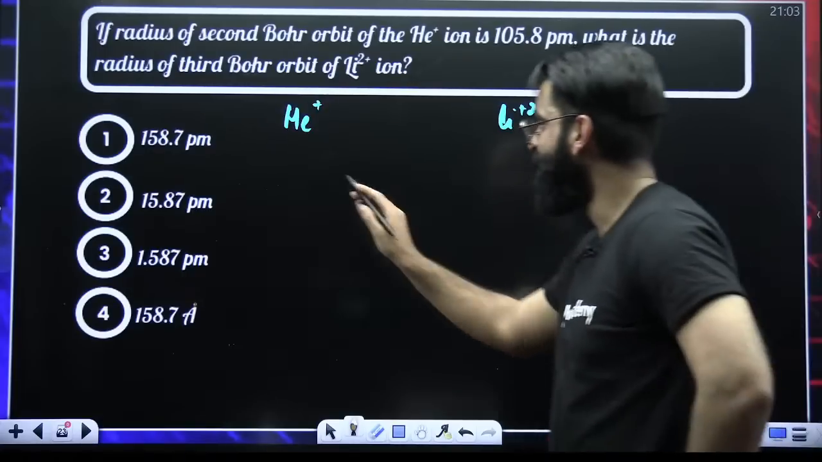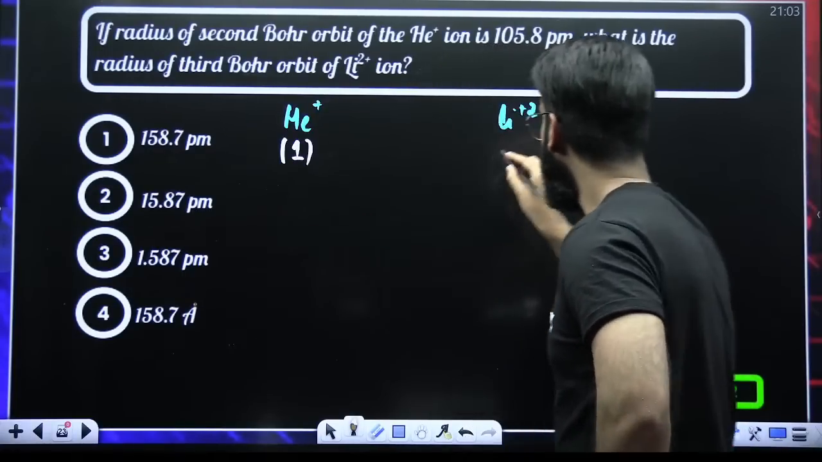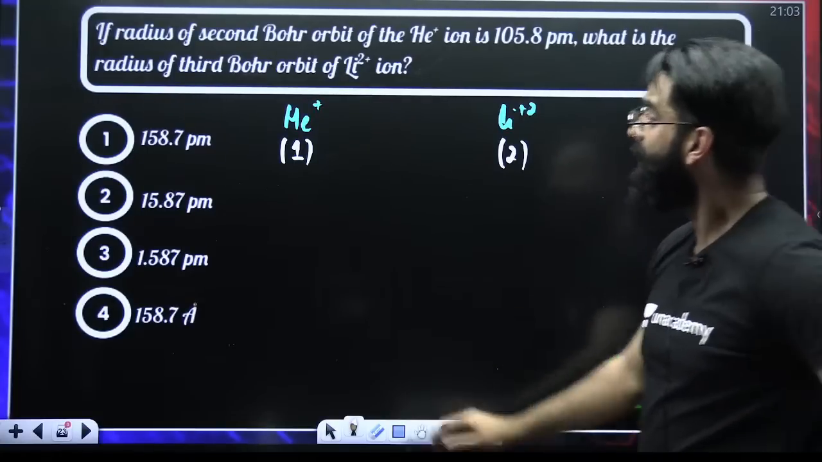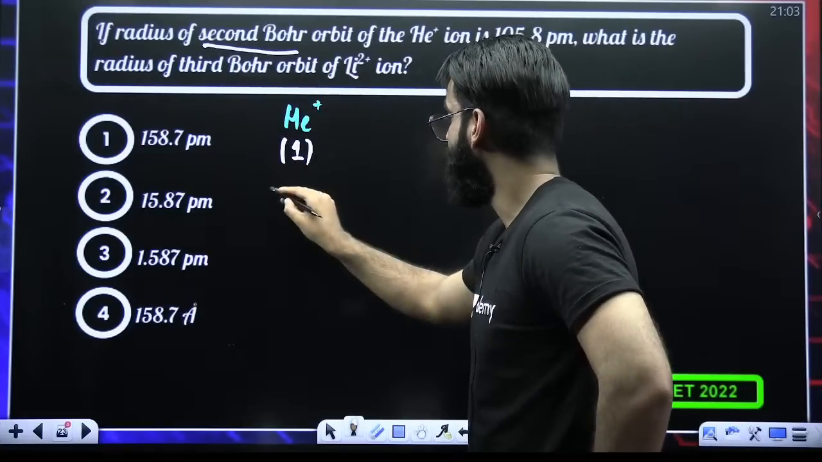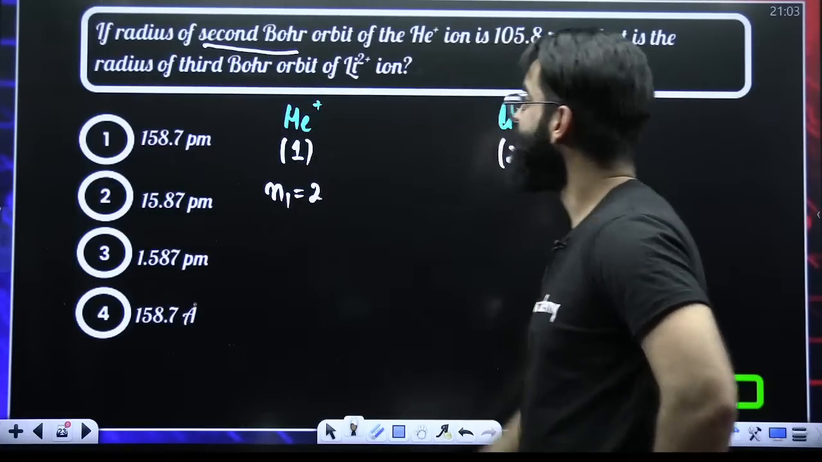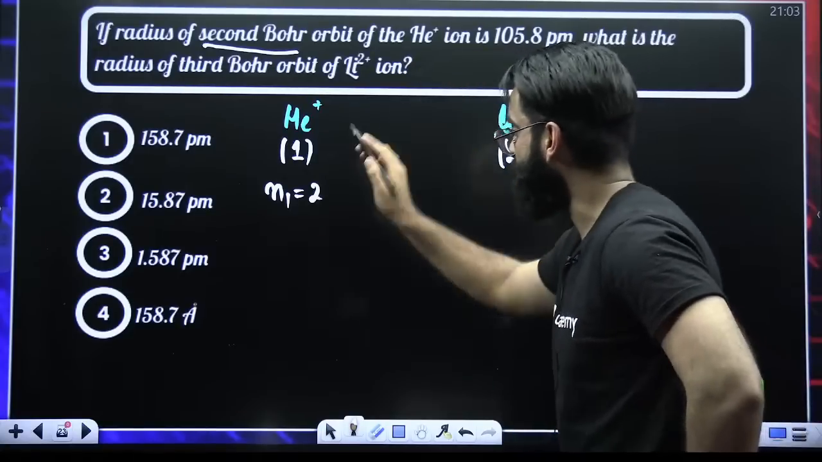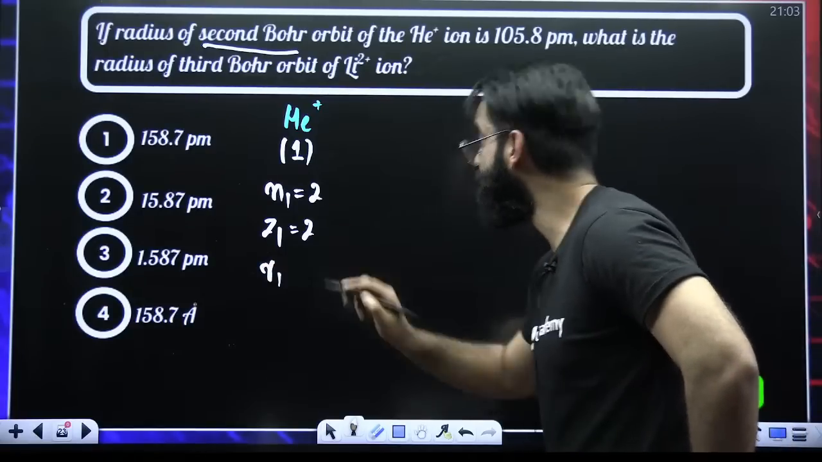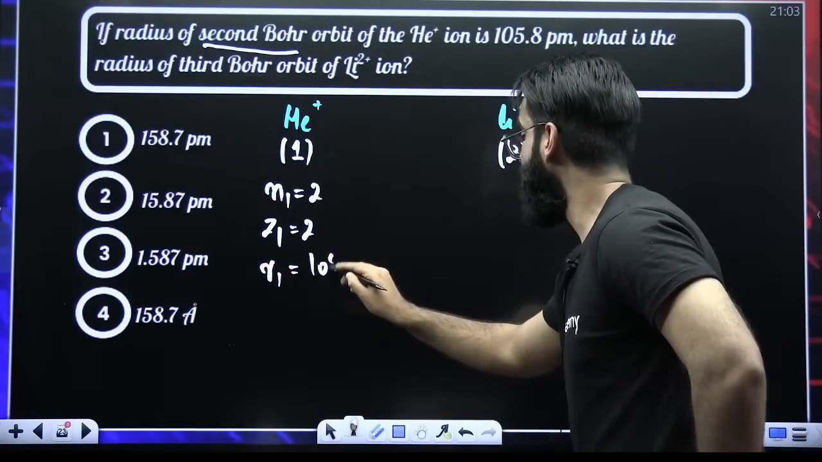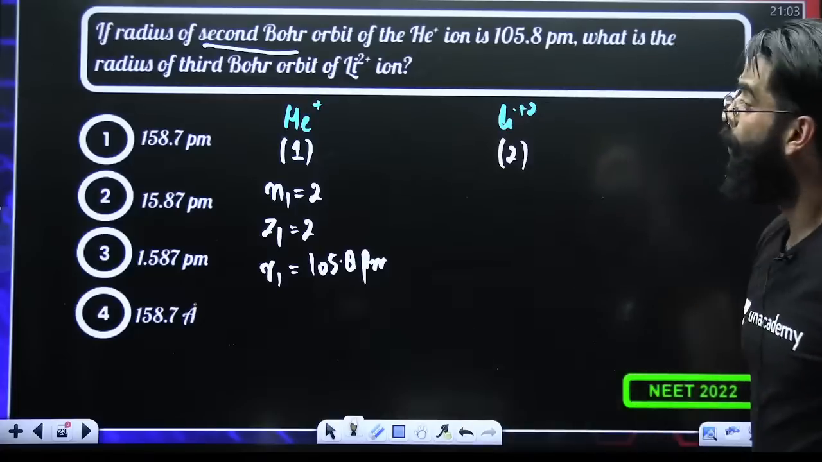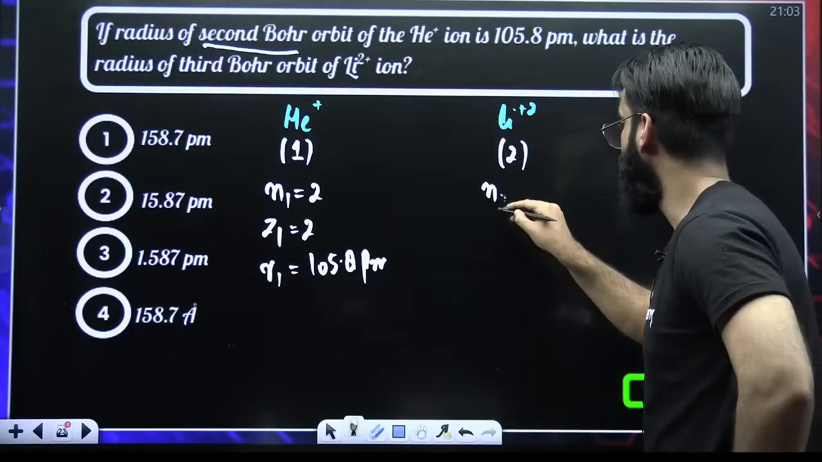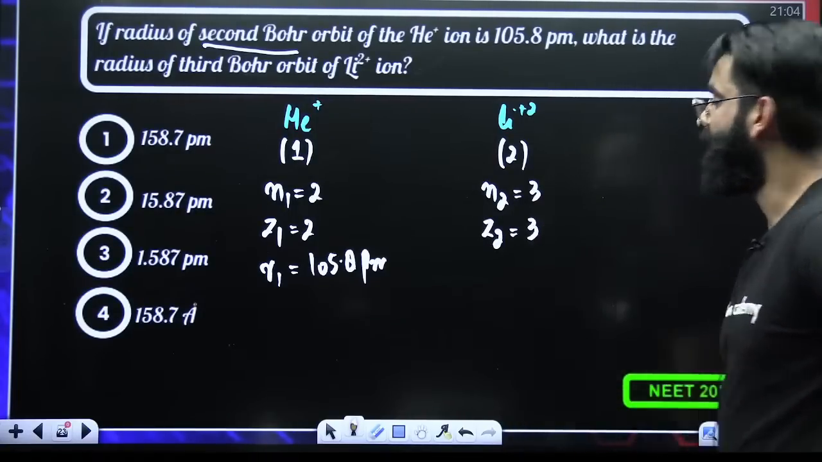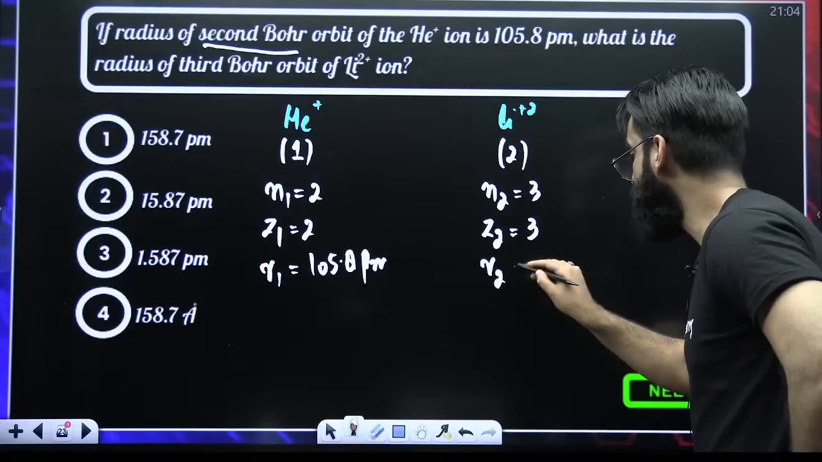Let me represent this by number 1 and this by number 2. If the radius of second Bohr's orbit means N value here is 2, of He positive, helium's atomic number is 2. Let's say its radius is R1, which is given to me as 105.8 picometers. What will be the radius of third Bohr's orbit of Li positive? Hydrogen, helium, lithium, so Z is 3 here. Let its radius be R2, which is to be calculated.